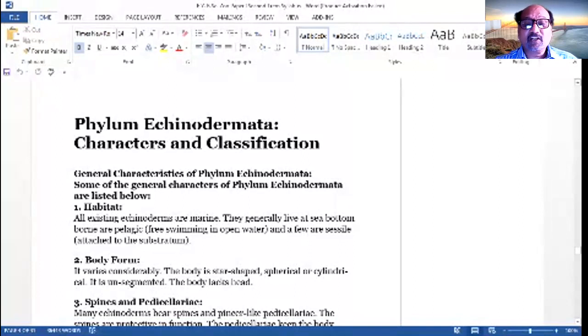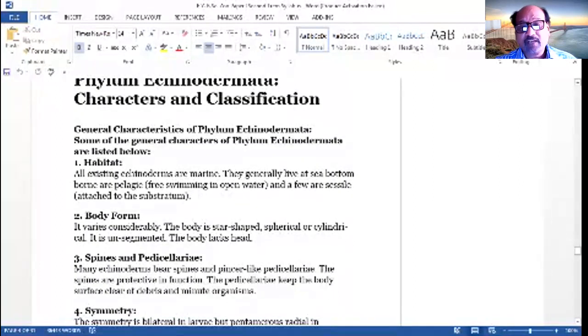The general characteristics of phylum Echinodermata, first the habitat. All the existing echinoderms are marine. They generally live on the sea bottom, some are pelagic, free swimming in open water, and a few are sessile, attached to the substratum. They are found at the sea bottom level or swimming in the water, and some are attached sessile forms.